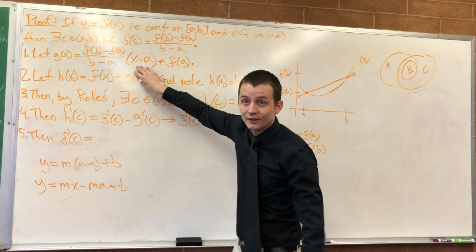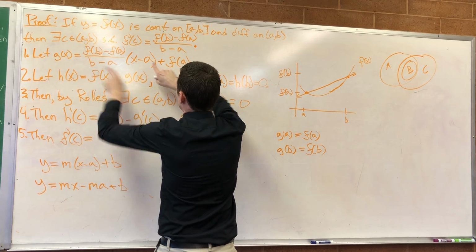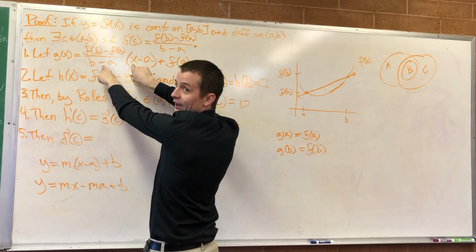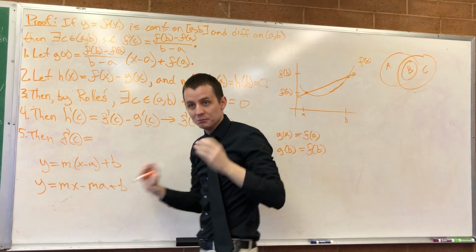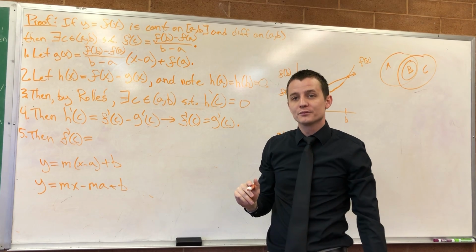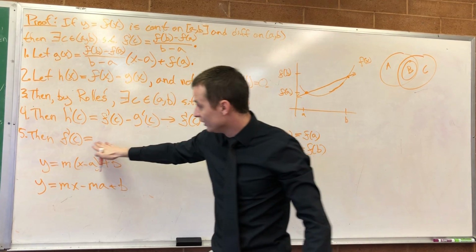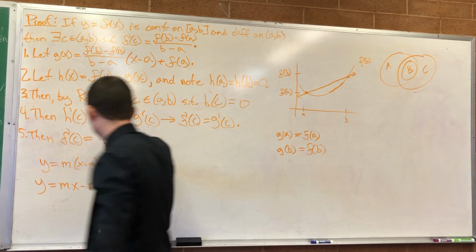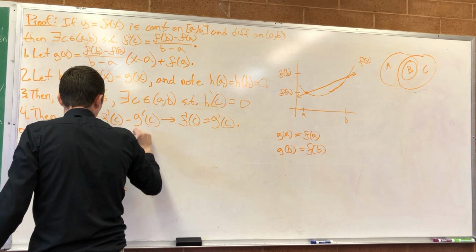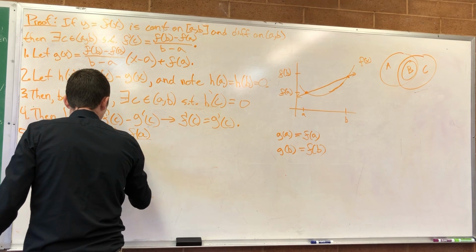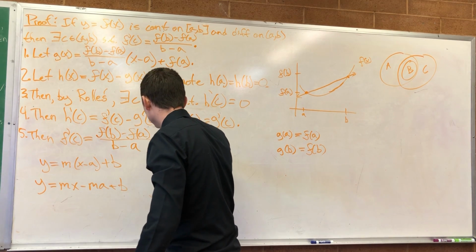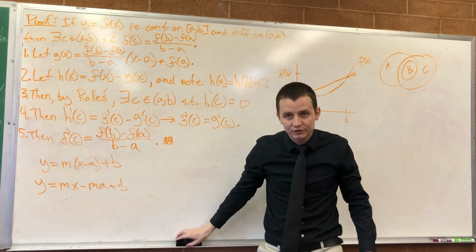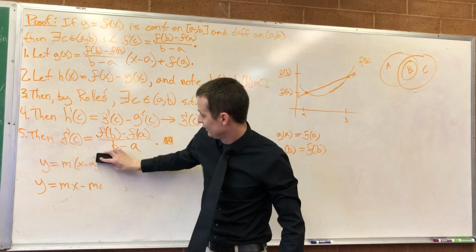Looking back at this whole thing, I have a constant times X minus a constant times a constant plus a constant. So the only thing I care about is a constant times X. Take that derivative, get rid of the X, I'm left with just my constant, m. You see all that? So, F prime of C is equal to what? F of B minus F of A over B minus A. Perfect. Which is what we were trying to prove: that there is a point C such that the derivative at C is equal to the average slope.